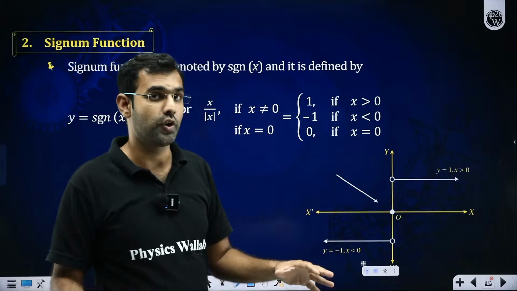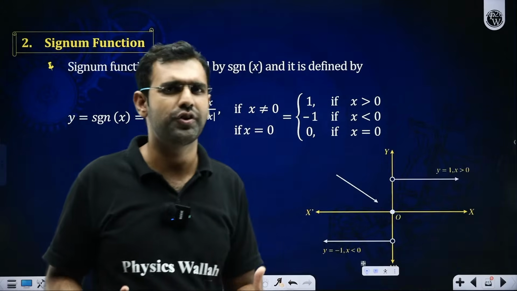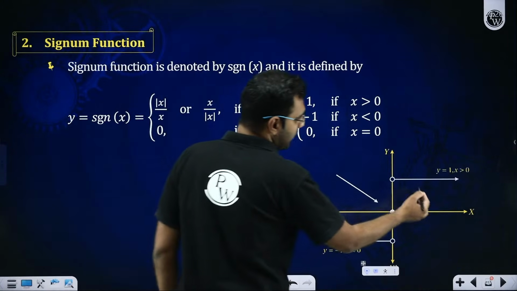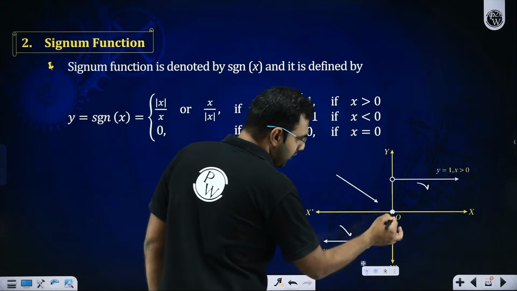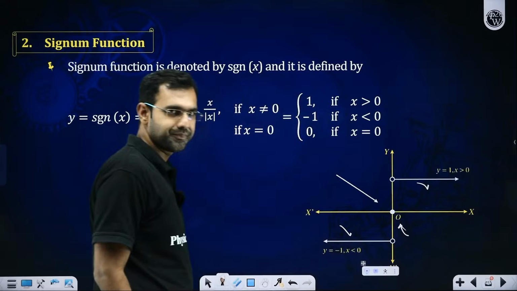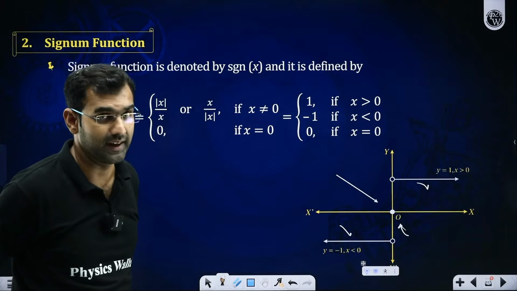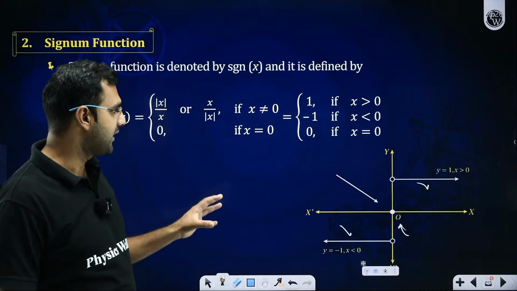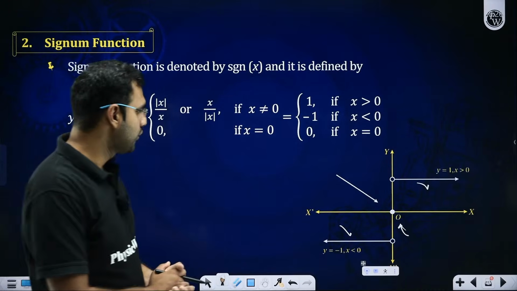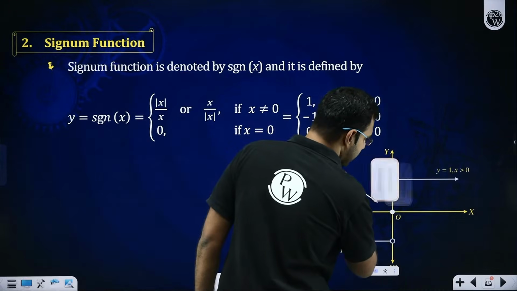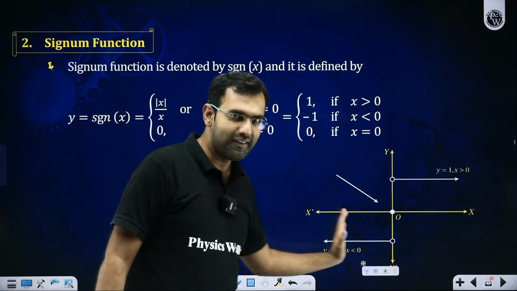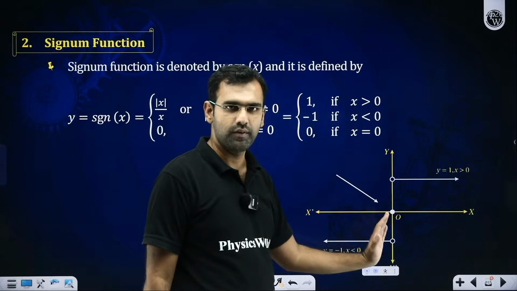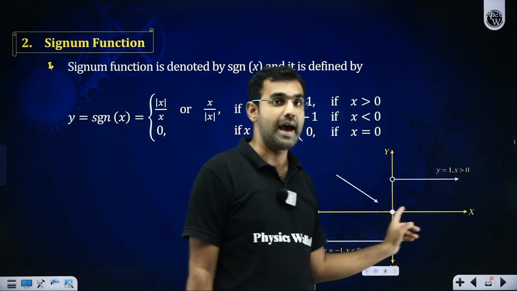So do you see it as a combination of 3 different constant functions? As long as x is positive, it will be 1. As long as x is negative, it is minus 1. And the moment x is 0, it is 0. So this is how you see its graph. Everybody listening, understanding it, everyone. So here I hope you do realize that it is a discontinuous function. It breaks. For negative values of x, it is minus 1. For positive values of x, it is 1. At 0, it is 0.